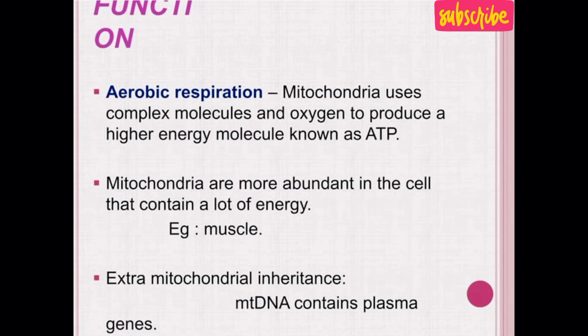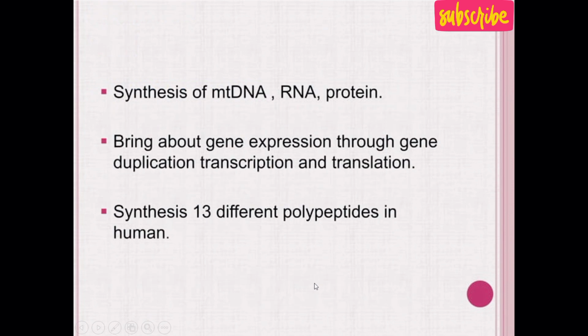Function of mitochondria. It performs the respiration known as aerobic respiration, which takes place in the presence of oxygen and produces ATP energy. Mitochondria are more abundant in cells that require a lot of energy, for example, muscle cells, such as muscle cells of the heart. Extra mitochondrial inheritance: mitochondrial DNA contains plasma genes. Synthesis of mitochondrial DNA produces RNA and protein. Brings about gene expression through gene duplication, transcription, and translation.